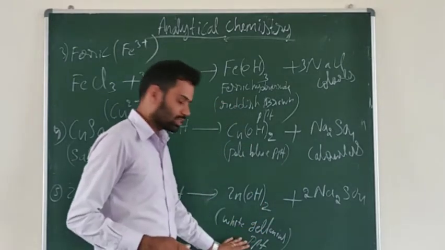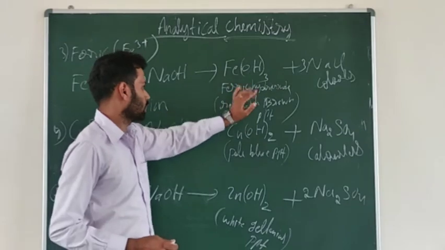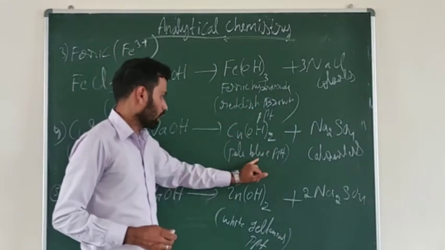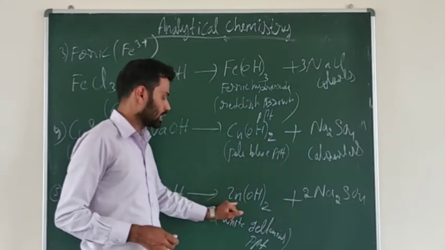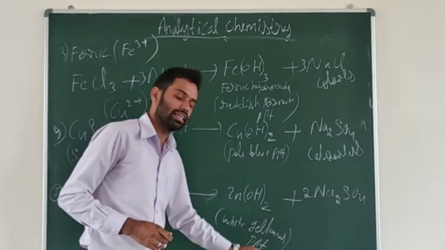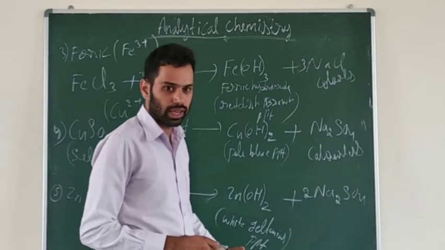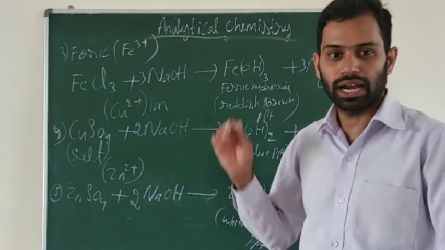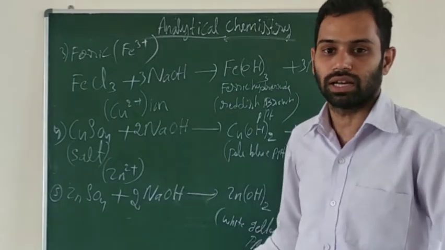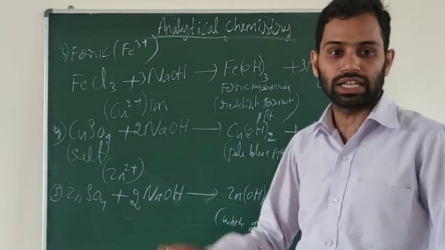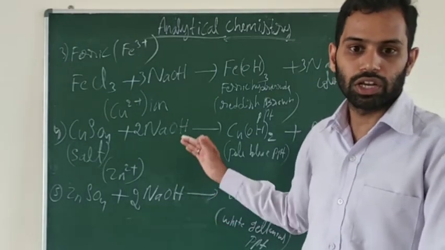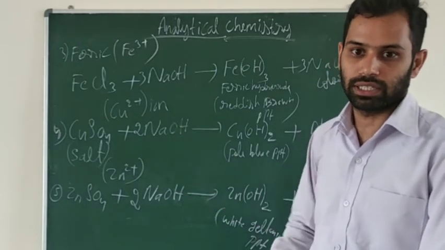Now look at that. In each reaction, a different color. Ferric hydroxide is a reddish brown precipitate. Copper hydroxide is a pale blue precipitate. Zinc hydroxide is a white gelatinous precipitate. So for different metallic salts, if you add the alkali, different colors will form. From the different colors, we can identify that their respective ions are present.